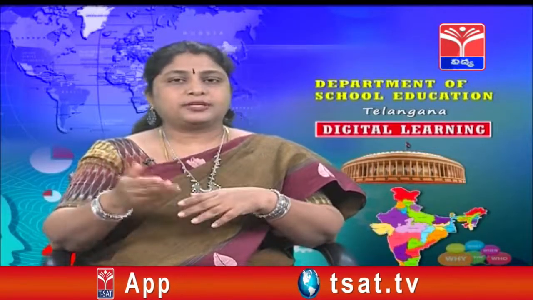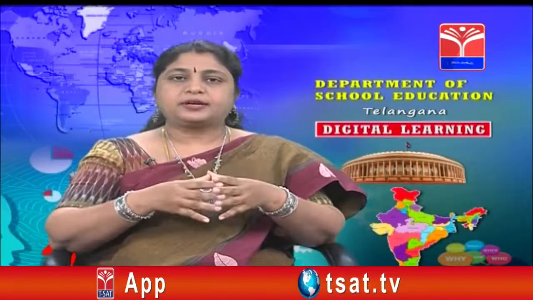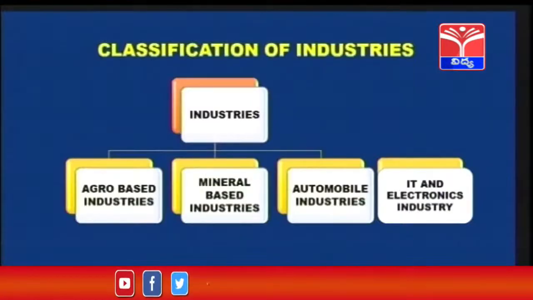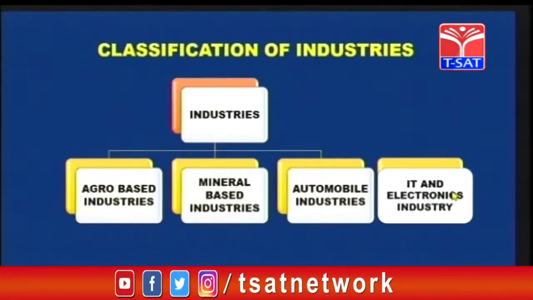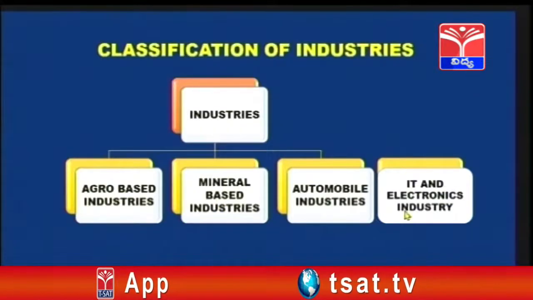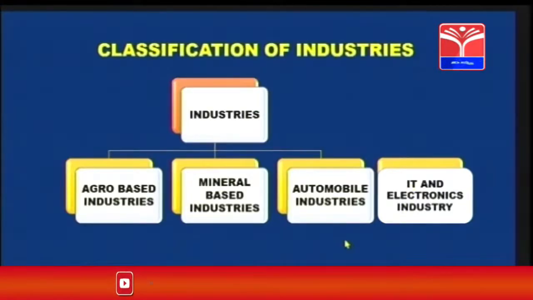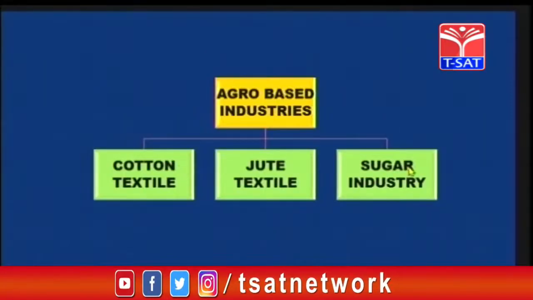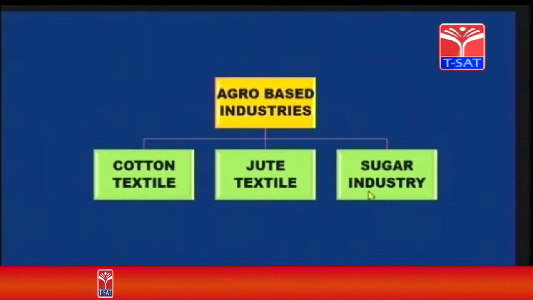Now let's move on to the next part of our chapter, that is classification of industries. Industries are classified into 4 types: agro-based industries, mineral-based industries, automobile industries, IT and electronics industry. What is IT? Information technology. Agro-based industries are again classified into three: cotton textile, jute textile and sugar industry.